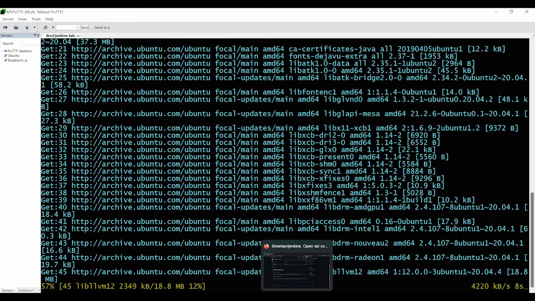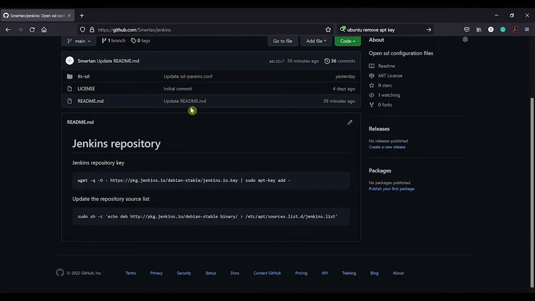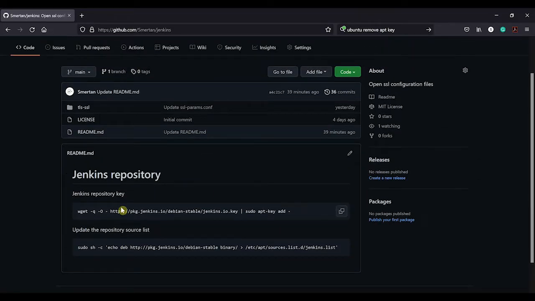We'll jump back to the repo and I'll just explain. Jenkins has its own repository. It doesn't use the Ubuntu ones. So we're going to have to install a key. Basically, it's a public-private key combination. It verifies the packages, and that's how apt works. It needs a key, so we'll copy the key first of all to add it.